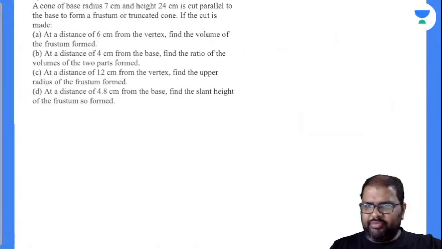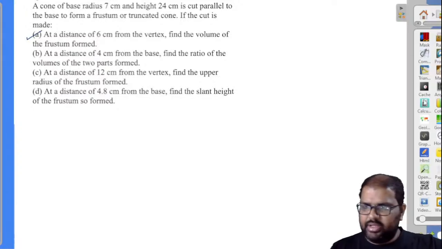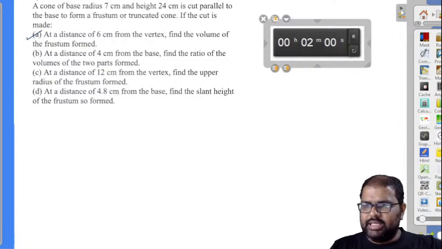Now, same type of question, if you can answer me A, the remaining B, C, D I will answer quickly. We'll end with this question here. Let's see how many can solve this. That's an easy question.